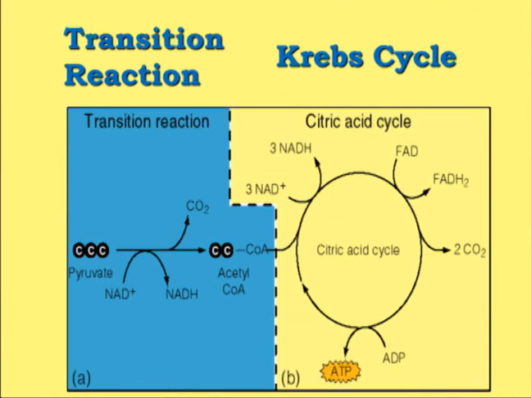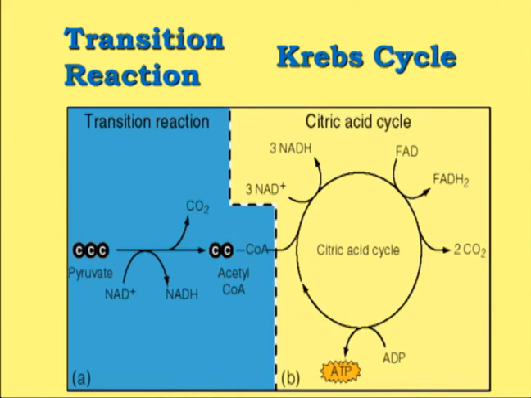So as I have told you earlier, this acetyl-CoA is the central metabolite of the metabolic pathway, even if it is carbohydrate metabolism or fatty acid metabolism or protein metabolism, the acetyl-CoA is being formed. Now this acetyl-CoA will enter into the mitochondria.